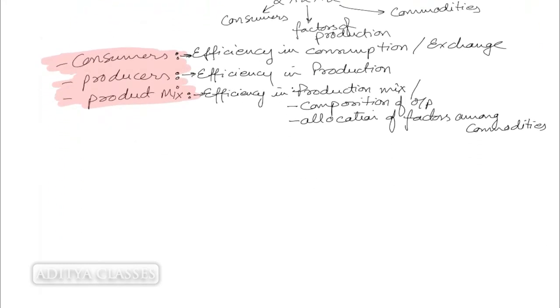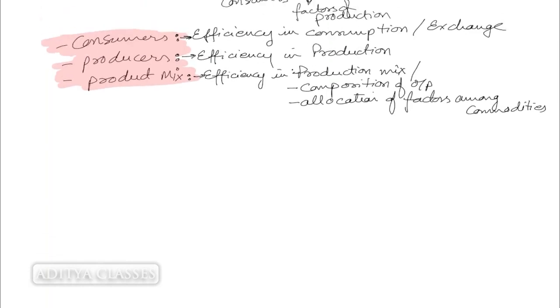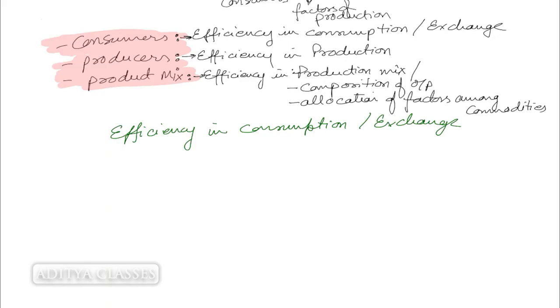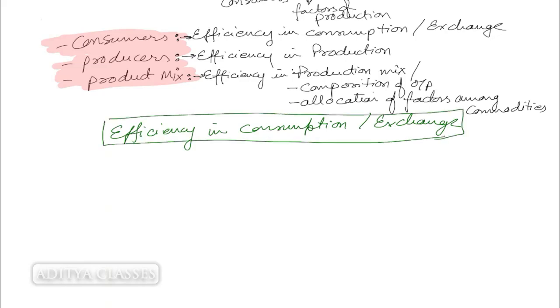So first of all, let us start with efficiency in consumption or exchange. Now, when does efficiency in consumption or exchange happen? It is a situation where for any given bundle of goods, it is not possible to redistribute them such that utility or welfare of one consumer is raised without reducing the utility or welfare of the other.